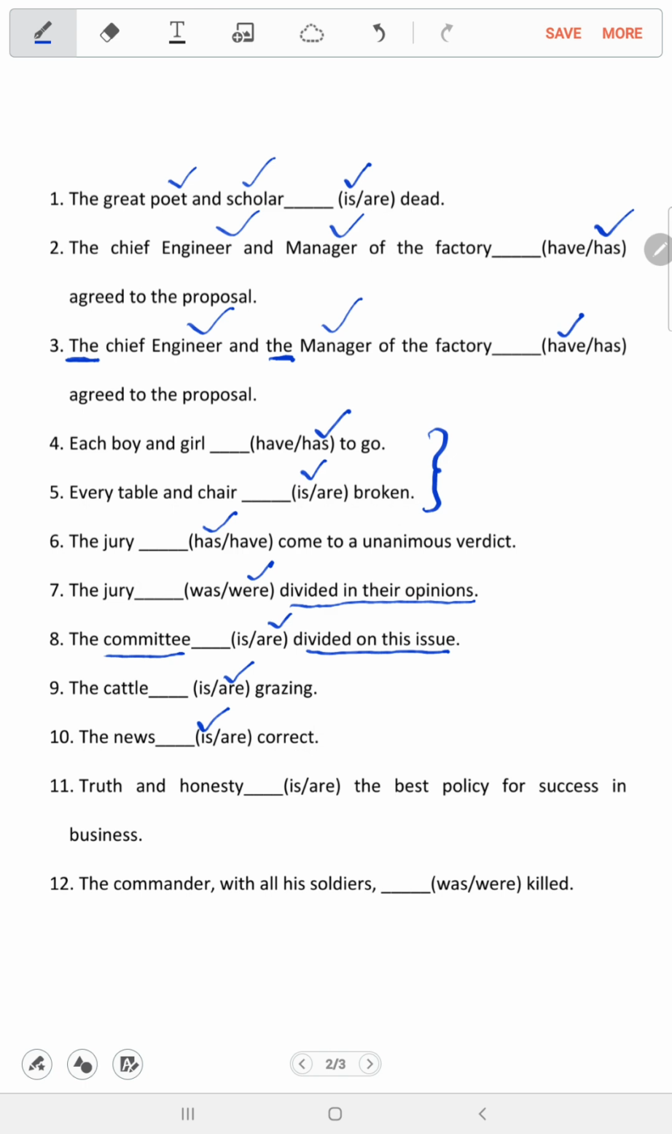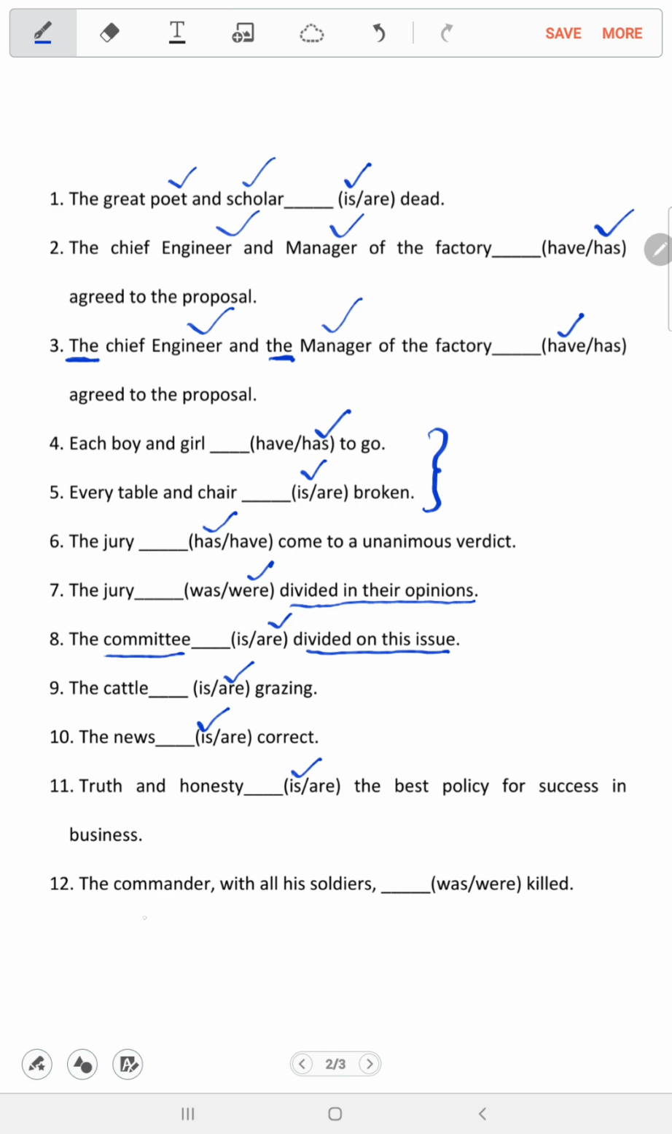So let us look at the 11th question: truth and honesty dash the best policy for success in business. It is a common rule in grammar that when two subjects or two nouns are joined by the conjunction and, they take a plural verb. But when two nouns or two subjects are connected by the conjunction and, but they refer to one thing or one person, then it takes a singular verb. So truth and honesty denotes one single thing. Because of that, it would be a singular verb, that is is.